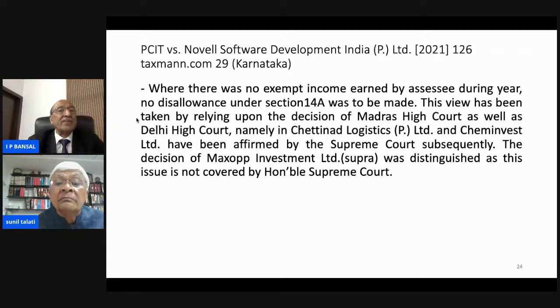It is said that where there is no exempt income earned by the assessee during the year, though I have made a lot of investment which earns dividend income in the earlier years and subsequent years also, but if in this year there is no exempted income or dividend, then disallowance cannot be made. They have given this decision by relying upon the Madras High Court decision and the Delhi High Court decision in the case of Chaitanya Logistic Private Limited and Cammi West Limited, and these decisions have also been affirmed by the Honorable Supreme Court.